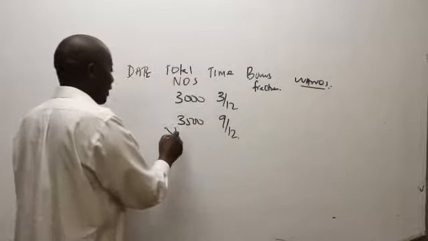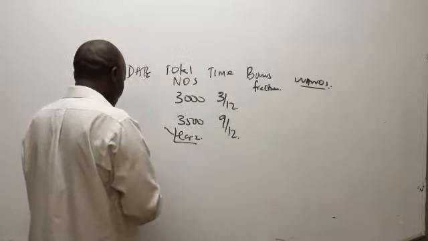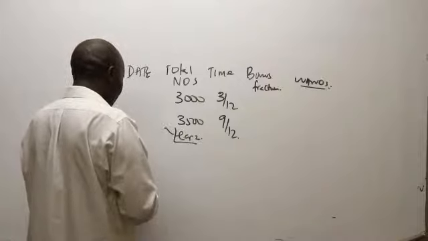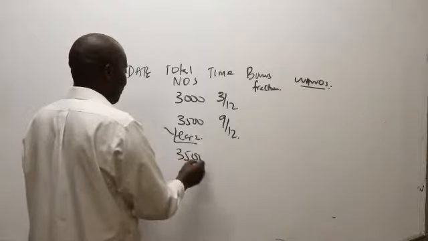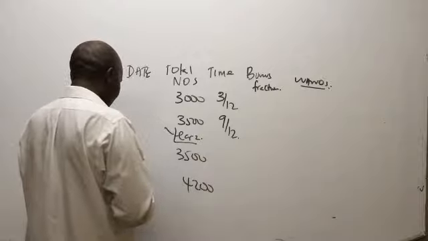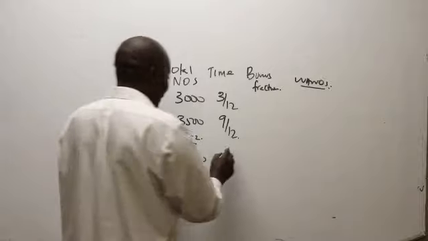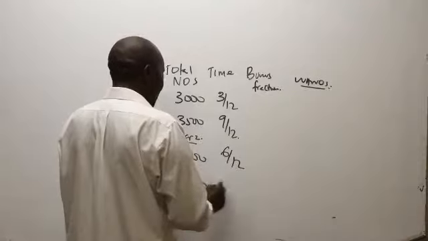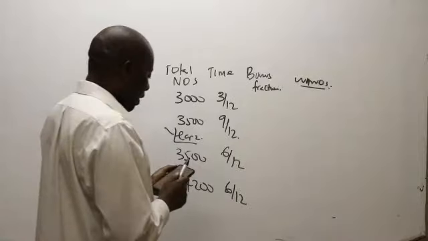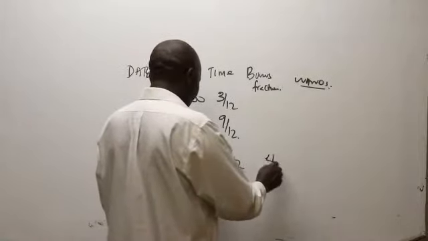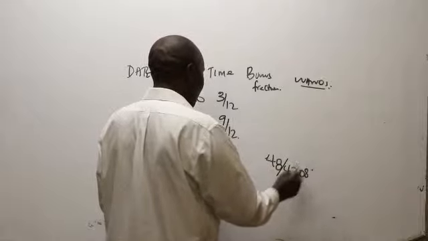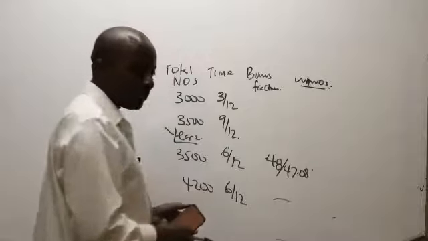He went to year 2 and wrote it very well. So in year 2 he had 3,500 here and 4,200 here. Here 6/12, here 6/12. Thank you very much. Then here he came and got a bonus fraction of 48/47.08. Here he didn't write anything.